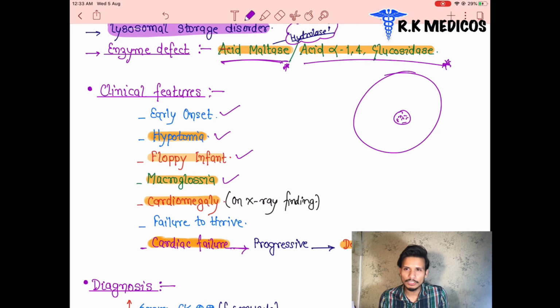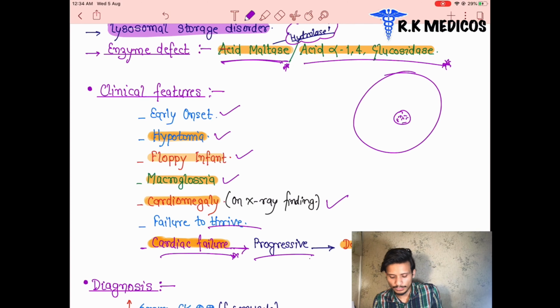Cardiomegaly: on the x-ray we can find the heart size will be increased, so cardiomegaly can be interpreted here. And next one is failure to thrive, and the cardiac failure due to the progression of Pompe's disease leads to death within 2 years after the disease appears in the body. So this is all about Pompe's disease.